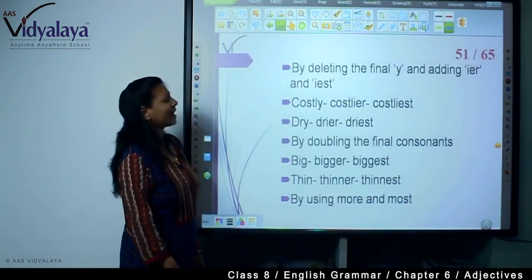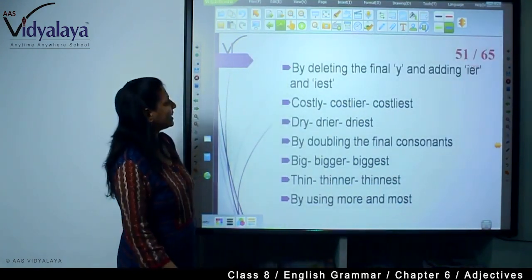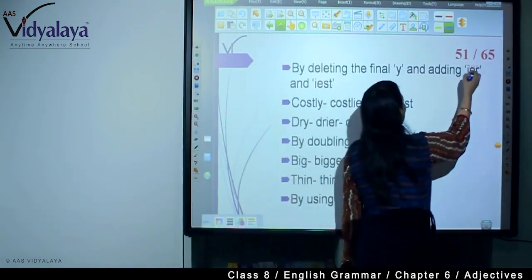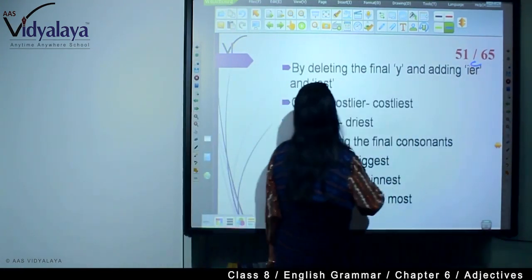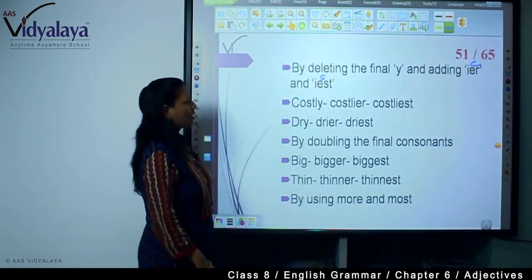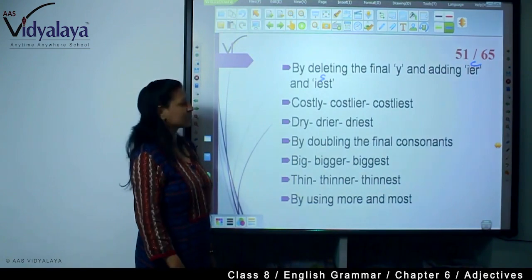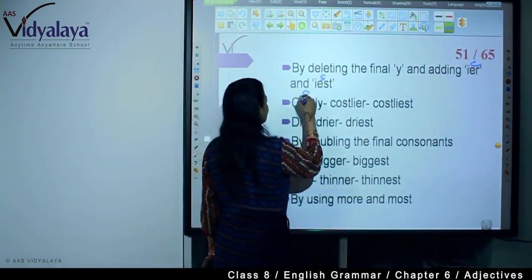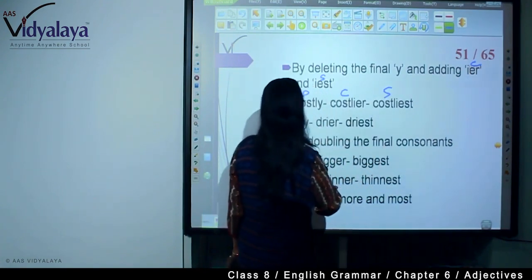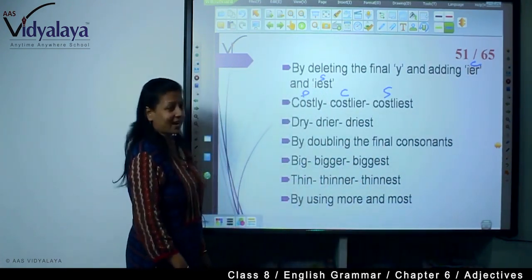Then by deleting the final Y and adding IER and IEST. IER for comparative and IEST for superlative. How? Costly, costlier, costliest. This is positive, this is comparative, and this is superlative. Dry, drier, driest.